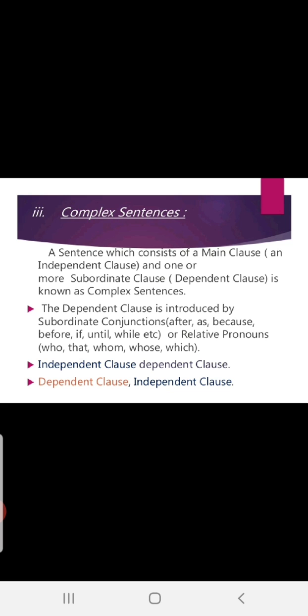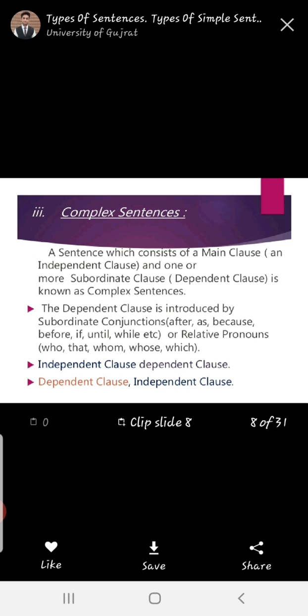That is again important, right? Let me explain. Your subordinate conjunctions are after, as, because, before, if, until, while, etc. Or relative pronouns: who, that, whom, whose, which. Independent clause, dependent clause. Dependent clause, independent clause. Fine. This is the combination of complex sentences. Clear? You will understand better in further slides.